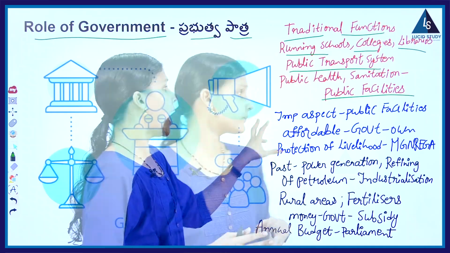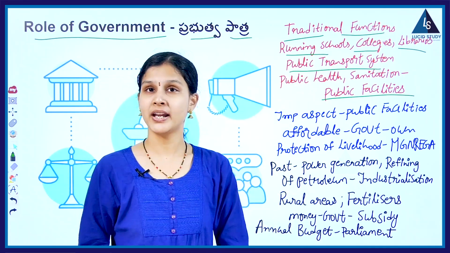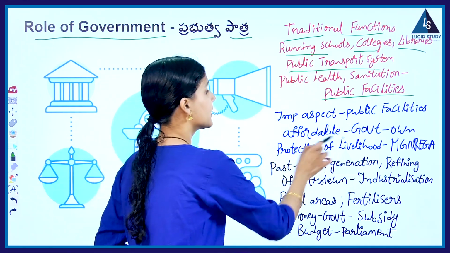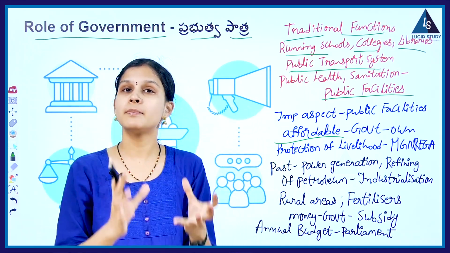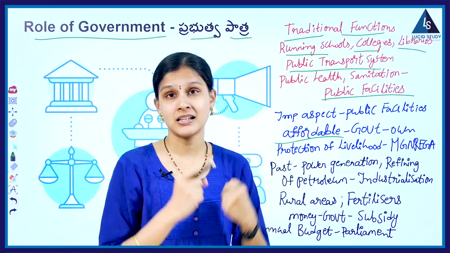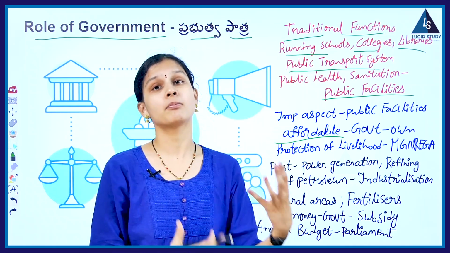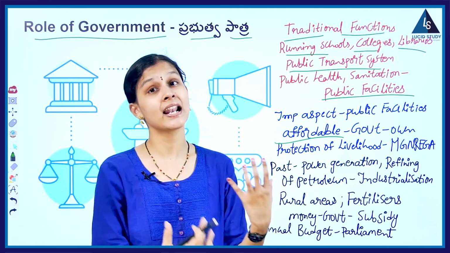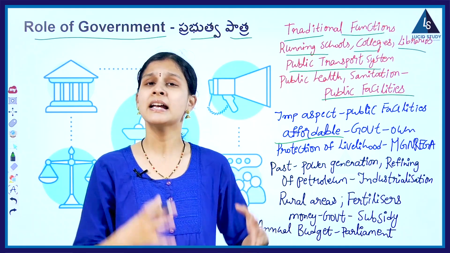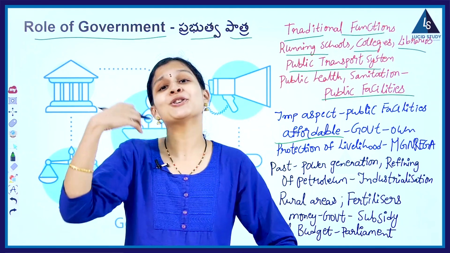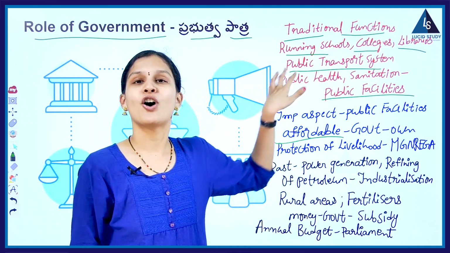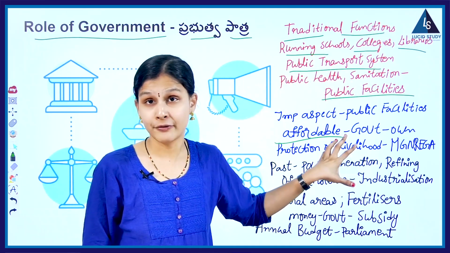So how should these public facilities be? They must be affordable. Everyone must be able to get these public facilities. They must be in a position to afford them, that is, they should be able to buy them by paying money. Affordable is nothing but they must be in a position to spend, right? So all these facilities must be affordable.